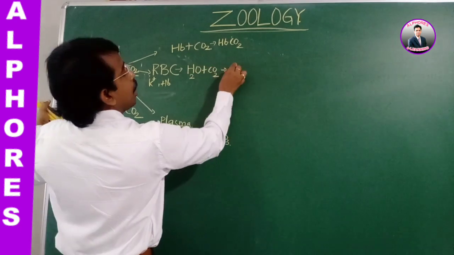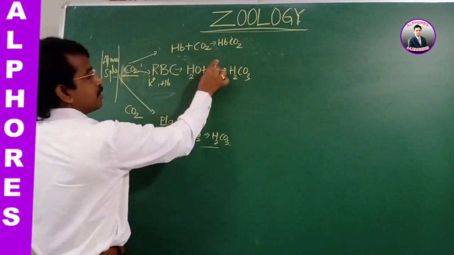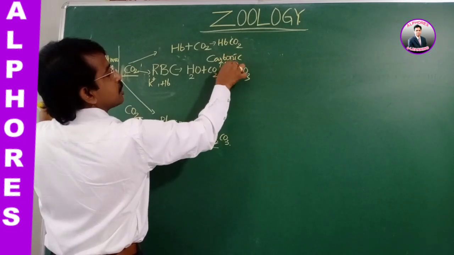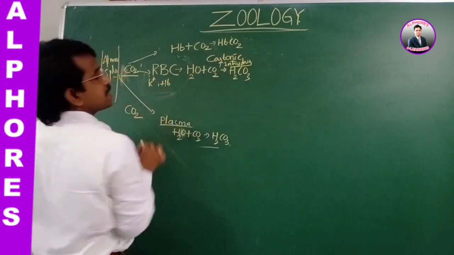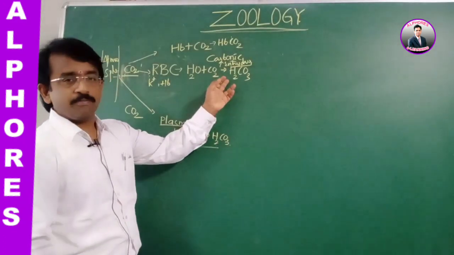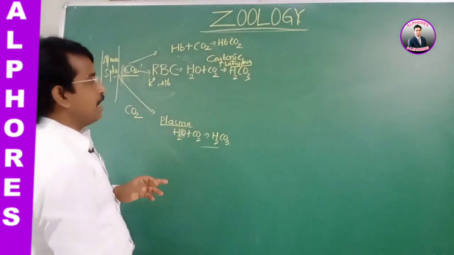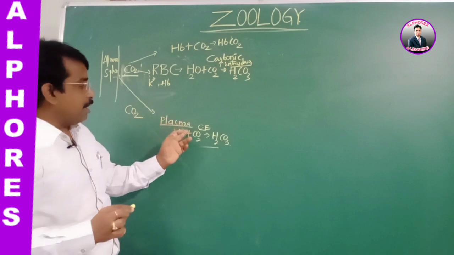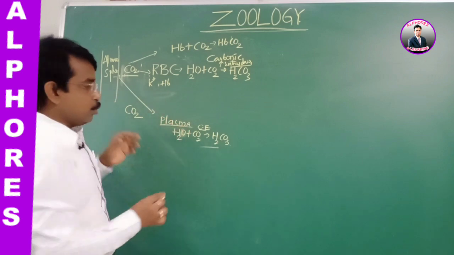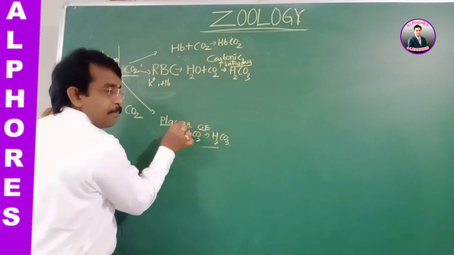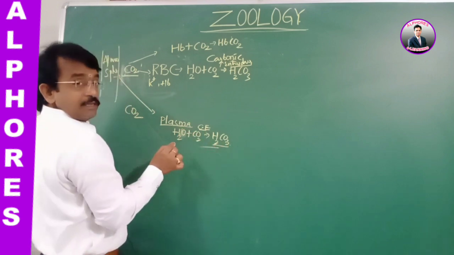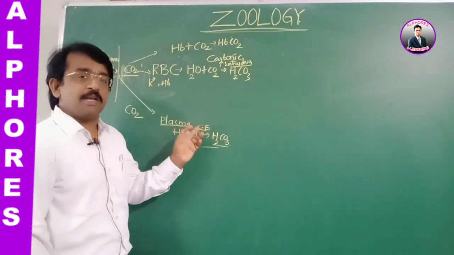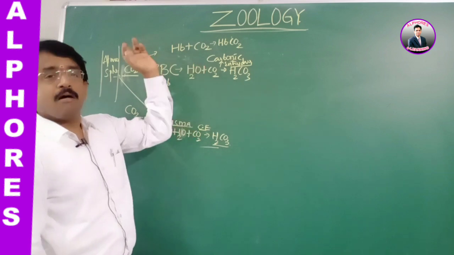and forms H2CO3. Here the carbonic anhydrase enzyme facilitates this; carbonic anhydrase is an enzyme that plays a vital role. It also plays a role in the plasma, which means carbonic anhydrase plays a role in the formation of carbonic acid at the RBC and plasma, but the content of carbonic anhydrase is less in plasma when compared with the RBC.